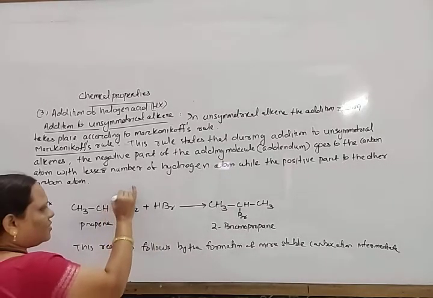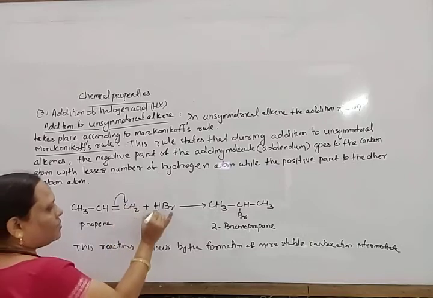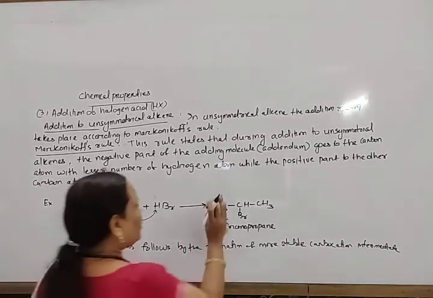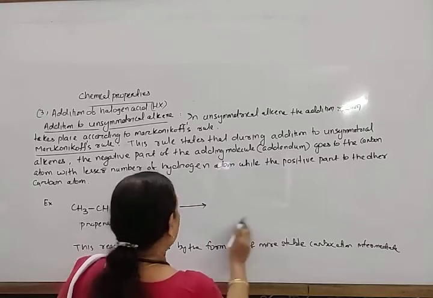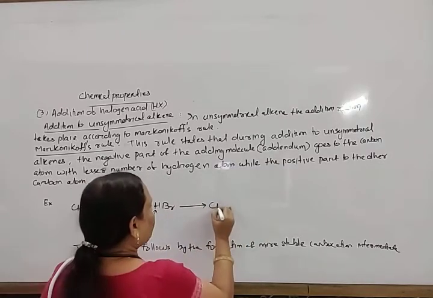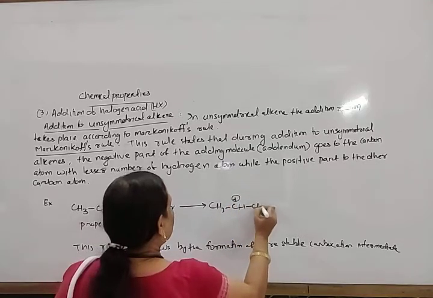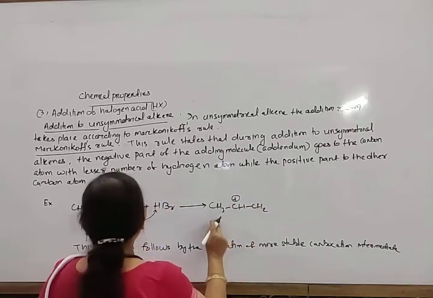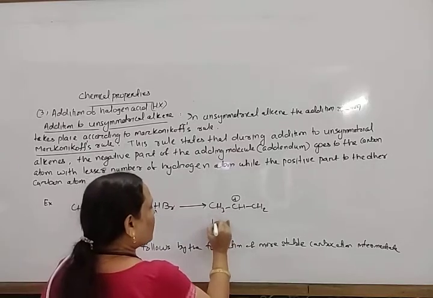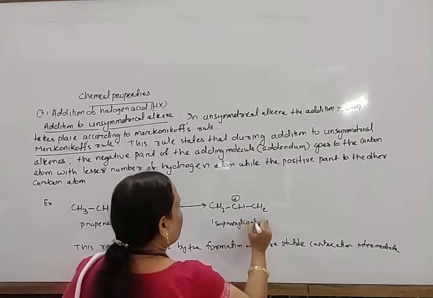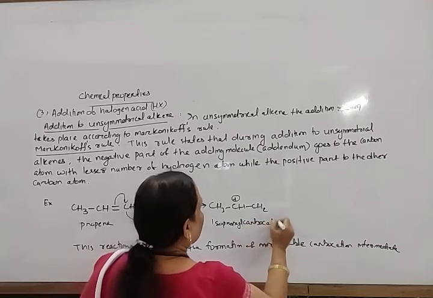Okay, so between CH3CH=CH2 and HBr, what happens? First H plus attacks, and between H plus and Br minus, it first attacks this carbon with H. So it first forms CH3, CH plus, and CH3. That is the isopropyl carbocation.